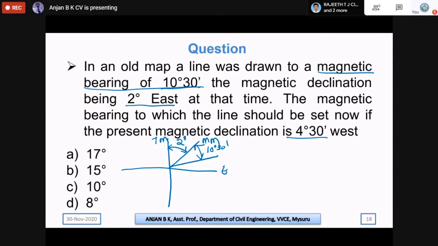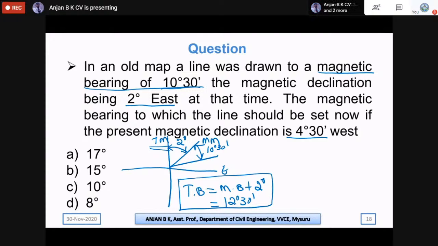So by this we can calculate the true bearing. The true bearing is nothing but the bearing measured with respect to the true meridian. So that will be equal to magnetic bearing plus declination. Declination here is 2 degree, and magnetic bearing is 10 degree 30 minutes. Therefore true bearing will be equal to 12 degree 30 minutes. So this is the true bearing. One thing we should know, the true bearing is not going to change over time. It is going to be constant.